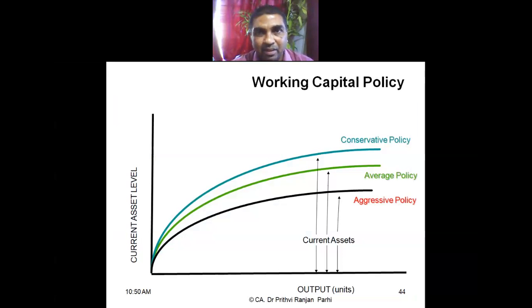Now, the same concepts can be explained with the help of this chart. Aggressive policy, as you can see, has a low level of current asset. This is the current asset level. Conservative policy has a high level of current asset or working capital. And average policy is in between the two. As the output increases, these levels will also increase. These are the three policies I am showing you in one chart.